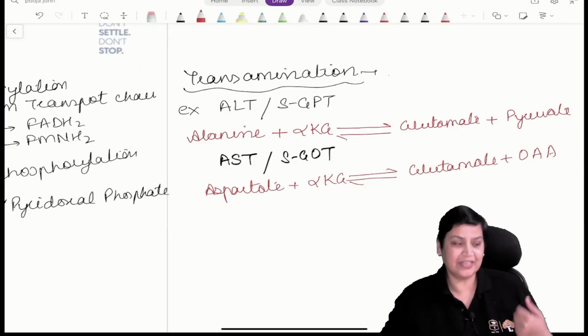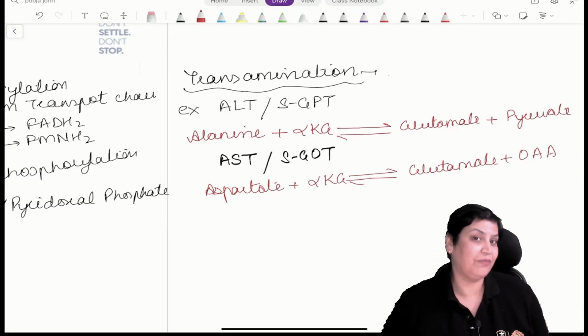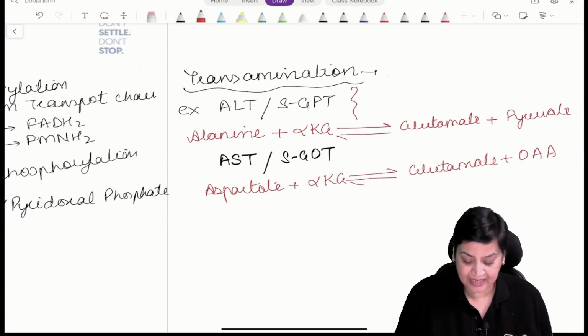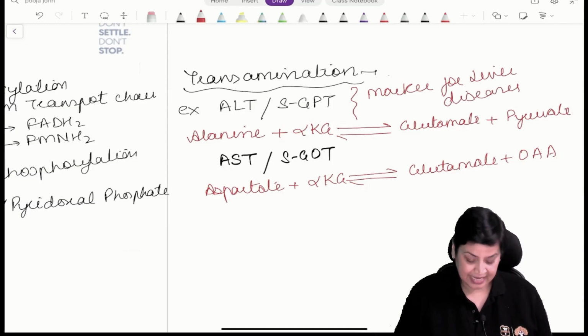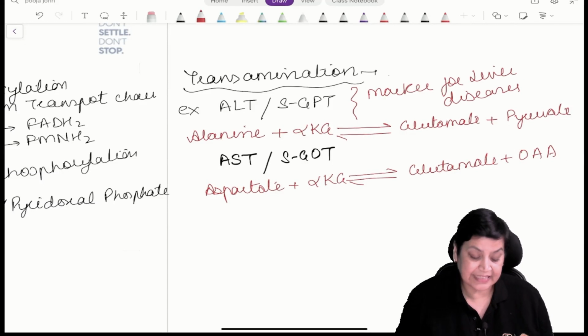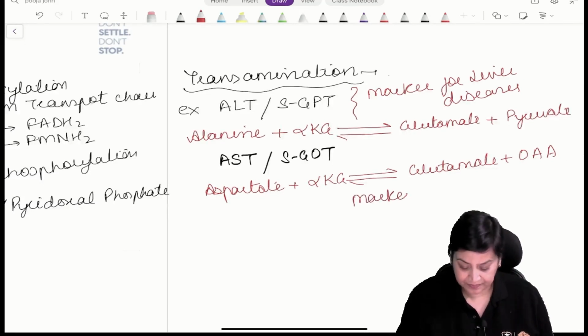Since we are discussing these two, you should know one very important thing: ALT is a marker for liver diseases, and AST is a marker for heart and liver diseases.